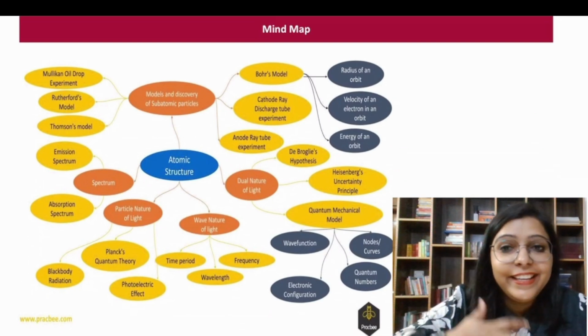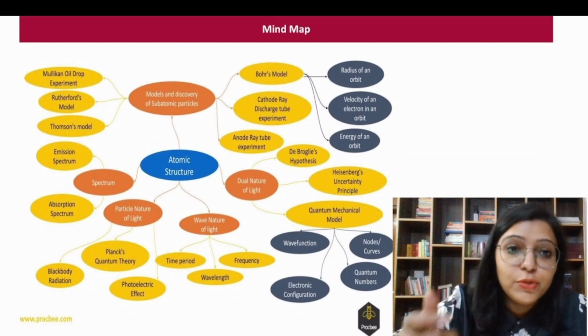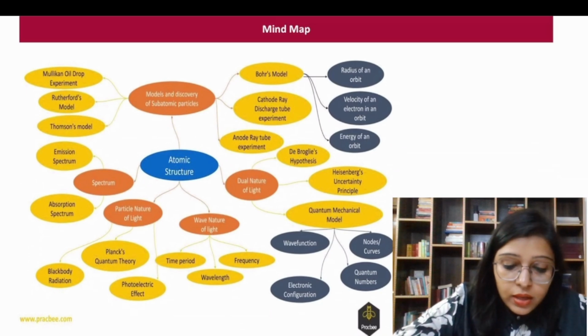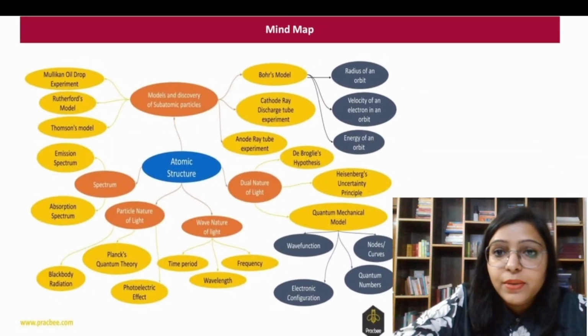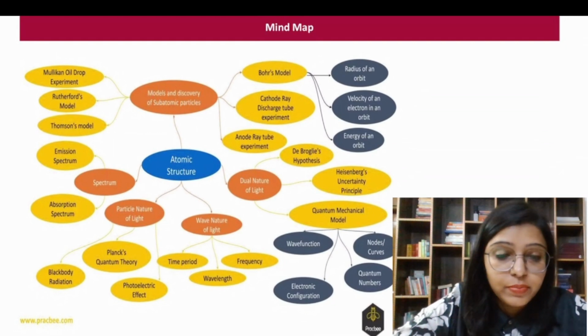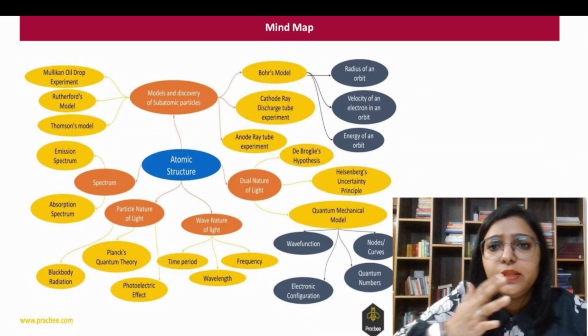Let us get the idea of what topics we have to study before solving the questions. In atomic structure, we have some experiments: the cathode ray discharge tube experiment, the anode ray experiment and so on. You can read that part from the NCERT.